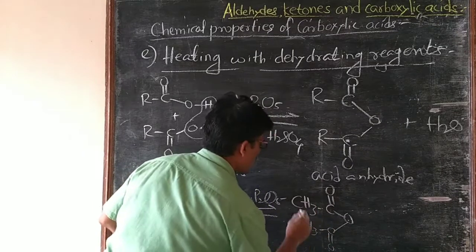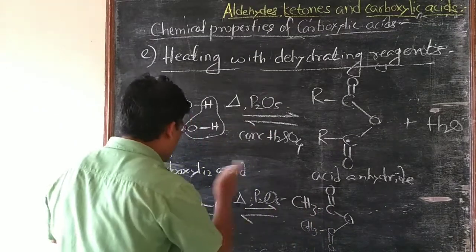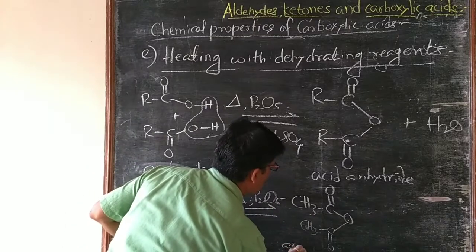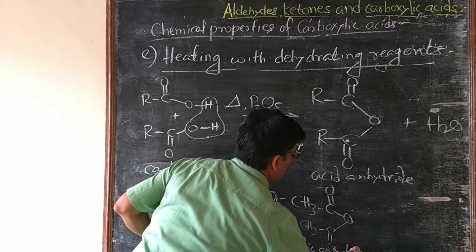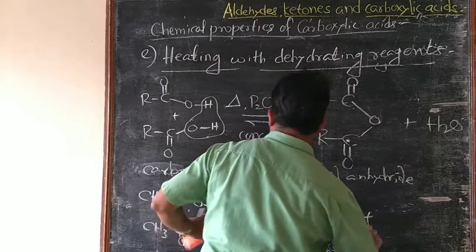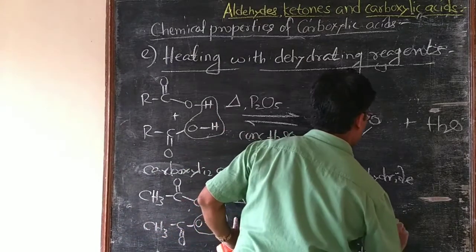Its name is anhydride of acetic acid, that is acetic anhydride, plus H2O removed.